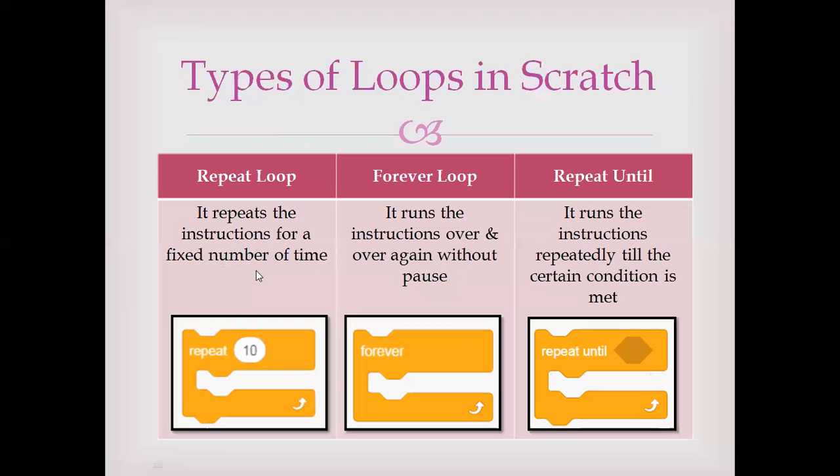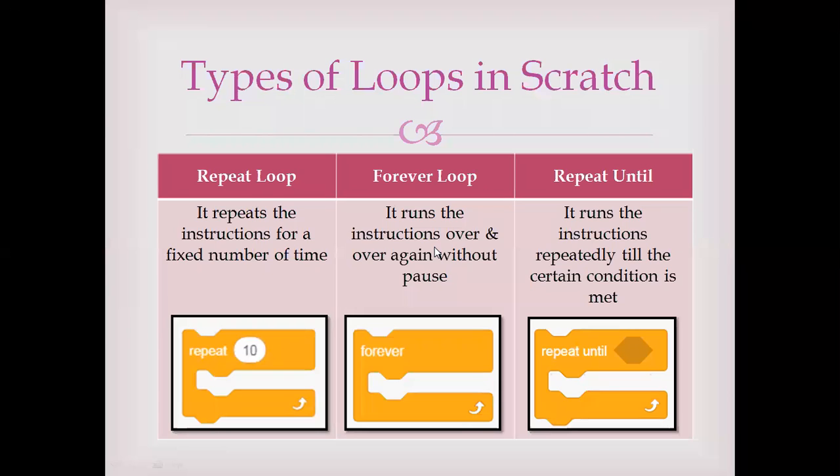Now repeat loop means here you will give the number of times you want to repeat a program. Suppose I wanted to print my name 10 times or 100 times, so it will print that same number of times. Like I have written 10, so it will repeat the statement 10 times only, or if I write 5, then it will repeat the statement 5 times only. So this is the repeat loop, in which you give a fixed number of times for which the loop has to be repeated.